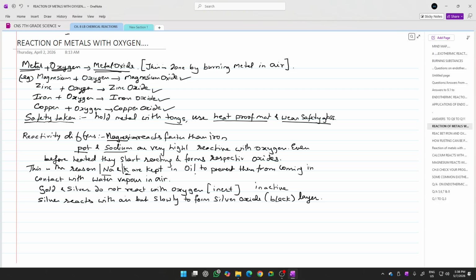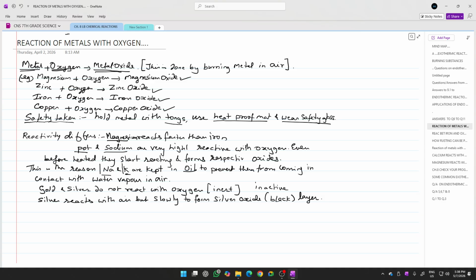They are kept in oil to prevent them from coming in contact with the water vapor and the air. Sodium and potassium react with water forming hydrogen gas, and that is why water vapor in the air will react with potassium and sodium and cause an explosion, and that is why they are kept in oil, right?